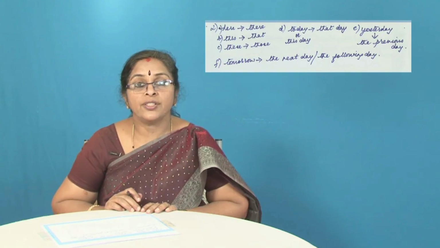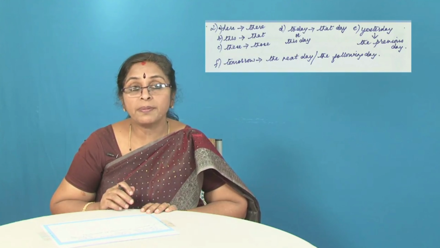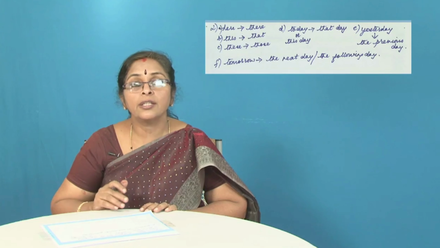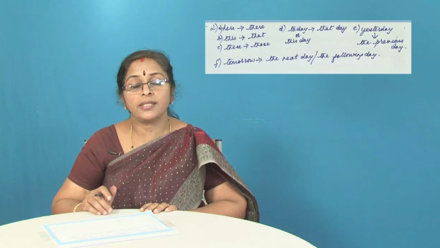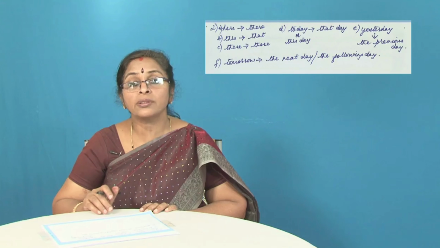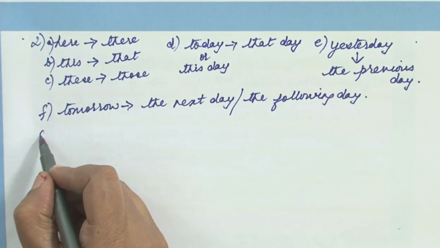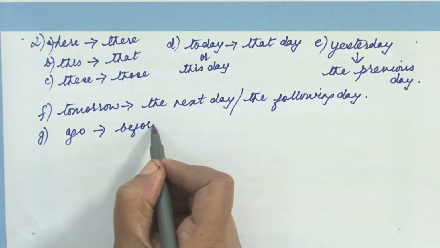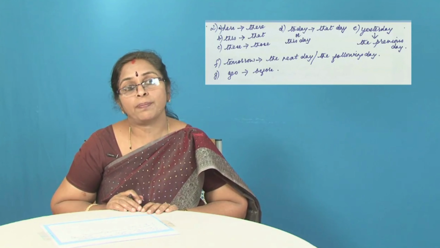So these are the changes that are going to occur when you are changing the speech from direct to indirect. Here to there, this to that, these to those, today or this day to that day, yesterday to the previous day, tomorrow to the next day or the following day. And ago changes to before. Fine. So this is the second rule that you have to bear in mind.